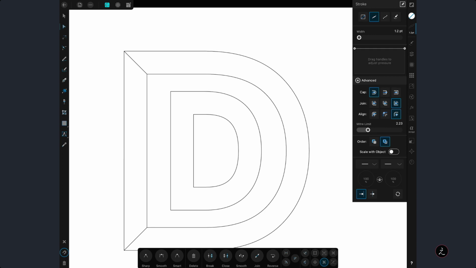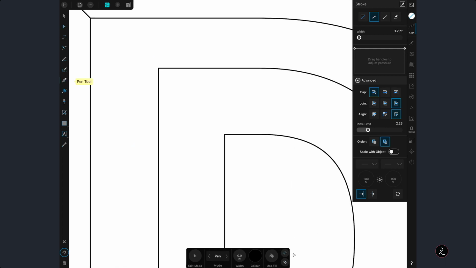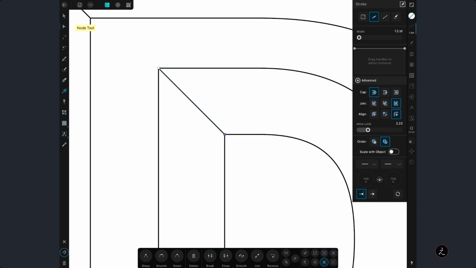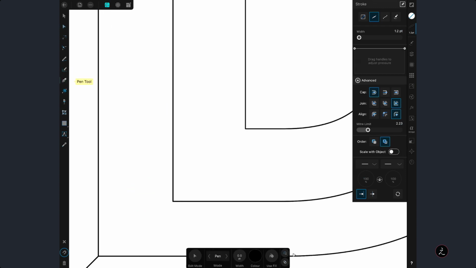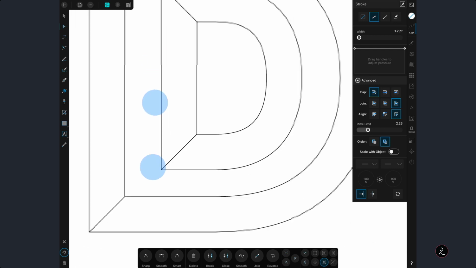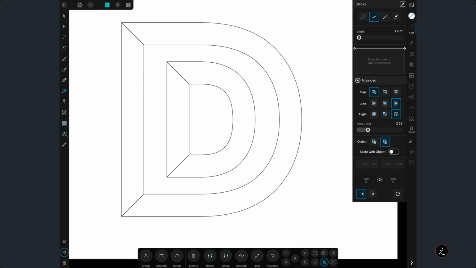And what else can we do? Well, I'm going to zoom in here, tap on the pen tool, create another connector here, and another one here. There you go, that looks great. But now what I'm going to do is I'm going to tap with the node tool on this curve here, and I'm looking at this node right here.